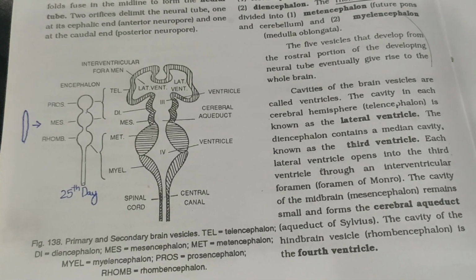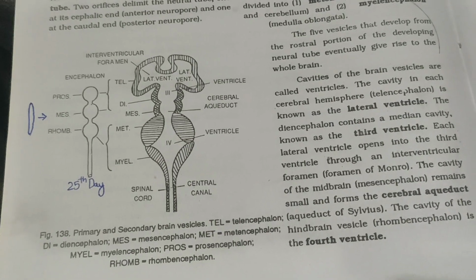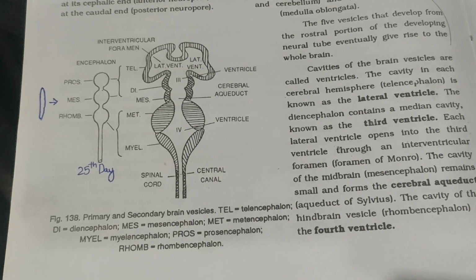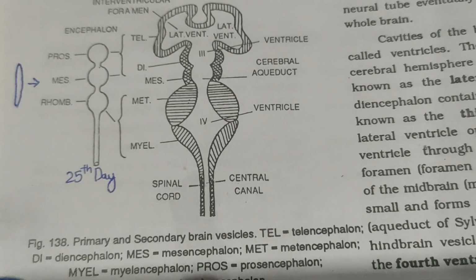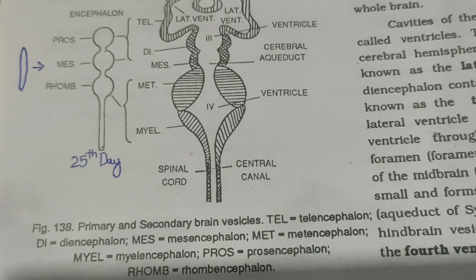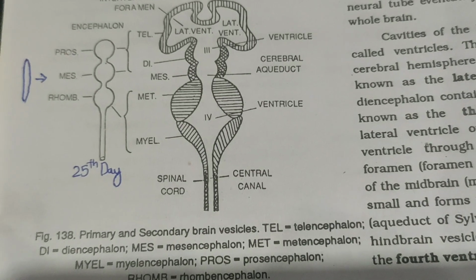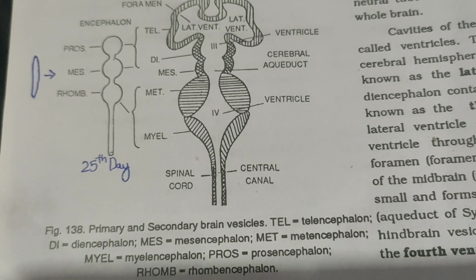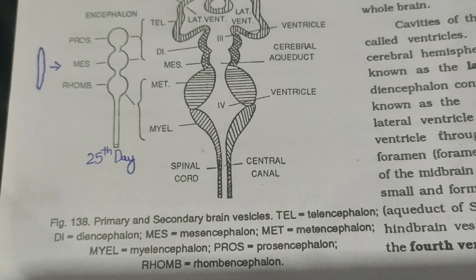Before we come to the anatomy of lateral ventricles, how they are formed, what is the development and formation of the ventricles and the cerebrospinal fluid, let us discuss. So firstly, the nervous system develops from the ectoderm part during the embryological life. During the third week of intrauterine life, the ectoderm on the dorsal surface of the embryo overlying the notochord becomes thickened. This thickening gives rise to the neural plate.